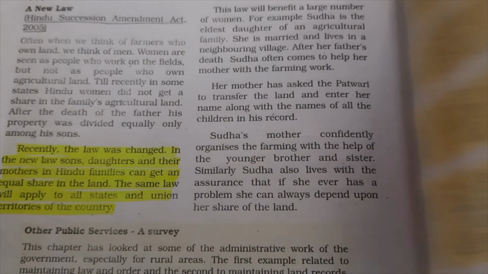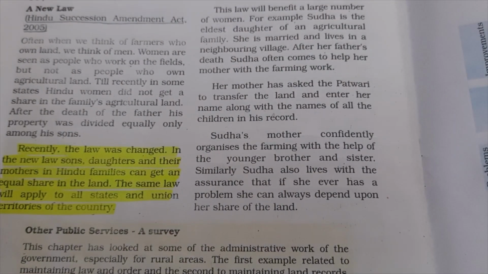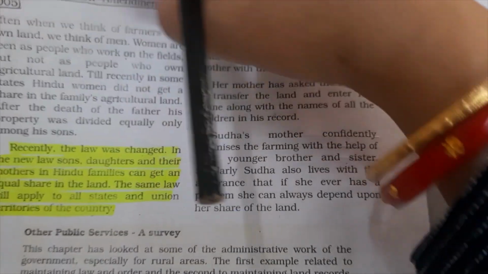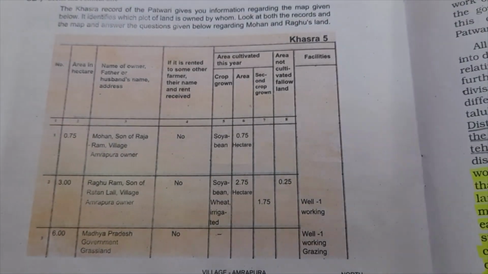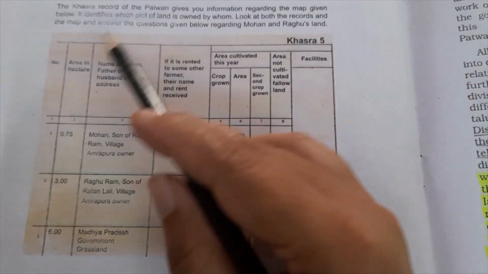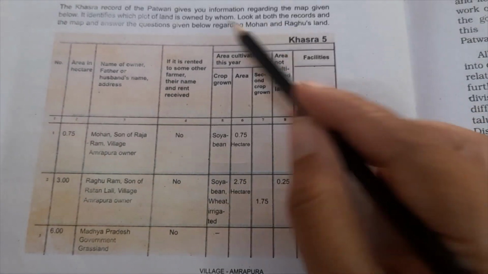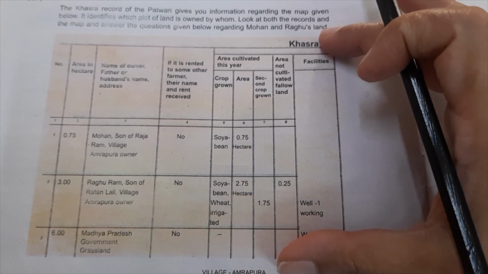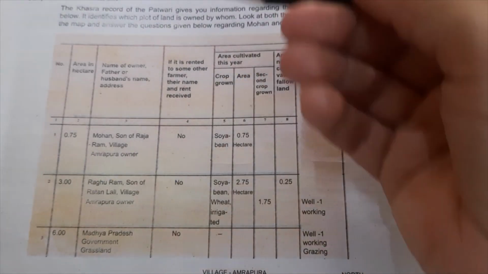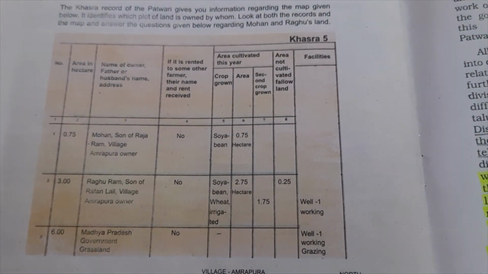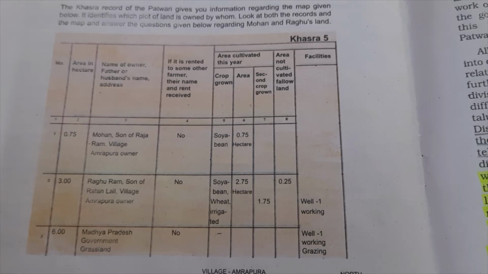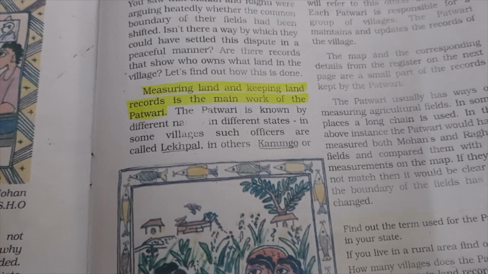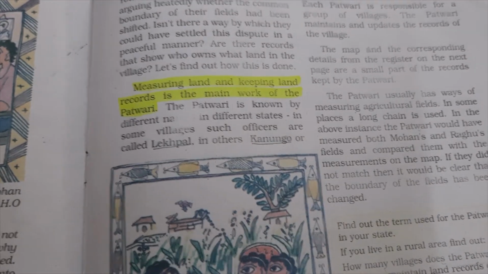So as we can see over here, on page number 52, in table form, a record has been maintained about which land is of which person and how much is the measurement, etc. So these are the works of a patwari, and I have marked it also for you all.